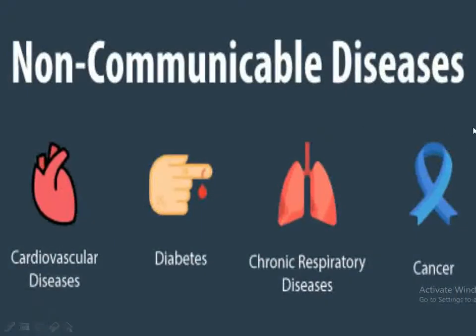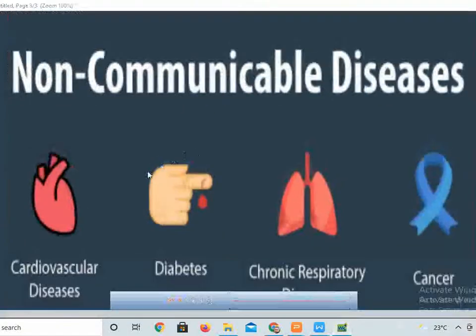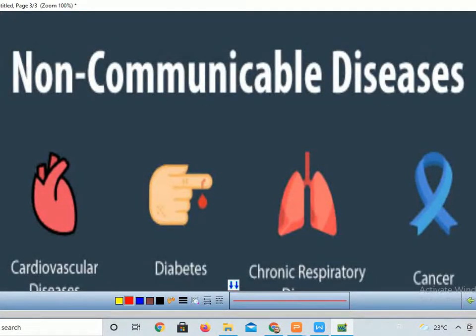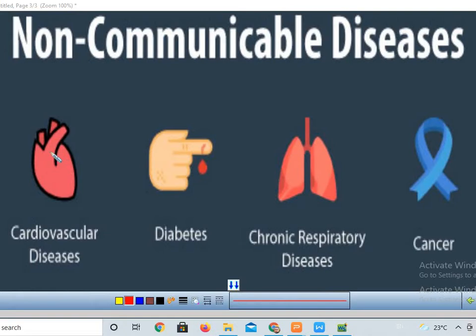Mostly in non-communicable diseases, some examples are cardiovascular diseases, means diseases related to the heart. For example, diabetes is also not going to transmit from one person to another person. Chronic respiratory diseases, means related to respiration, like asthma.